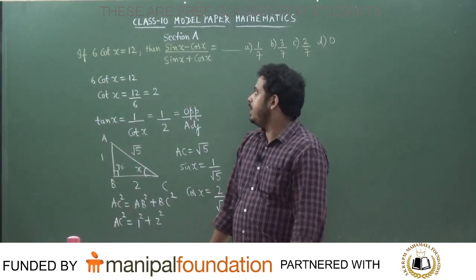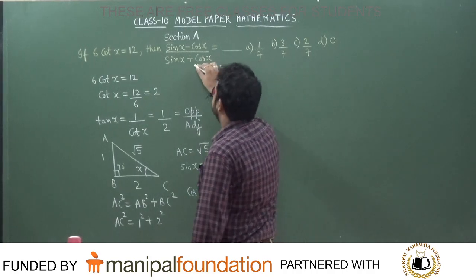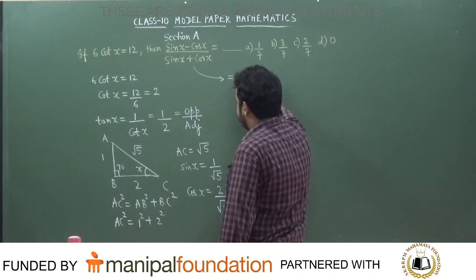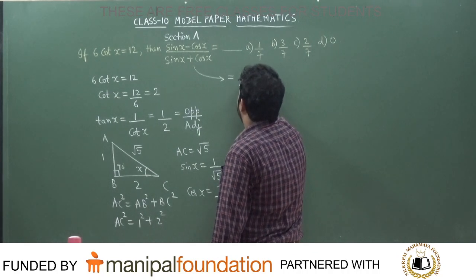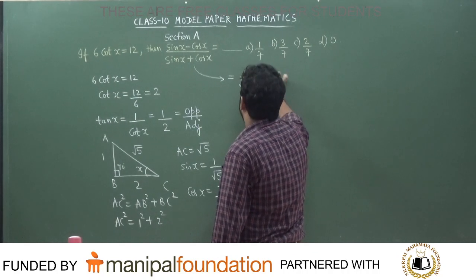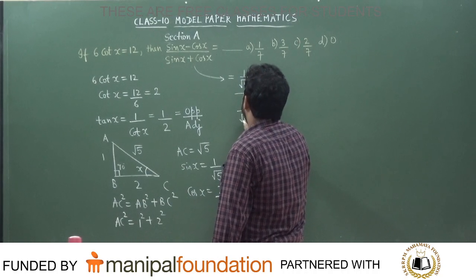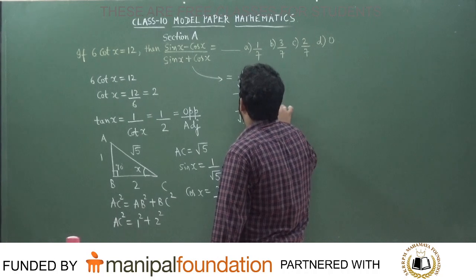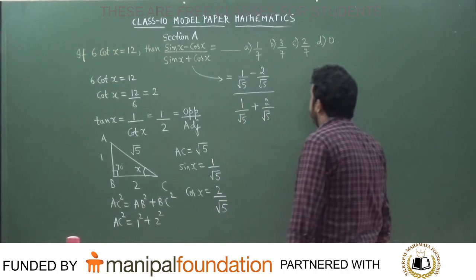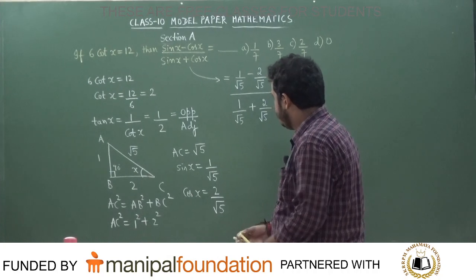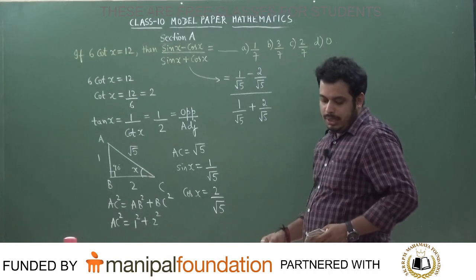Now the question is asking you to calculate the value of sin x minus cos x divided by sin x plus cos x. See here students, sin x is equal to 1 divided by root 5 minus 2 divided by root 5, divided by 1 divided by root 5 plus 2 divided by root 5. So what is the answer that we get? Tan x. What is given in the problem here?